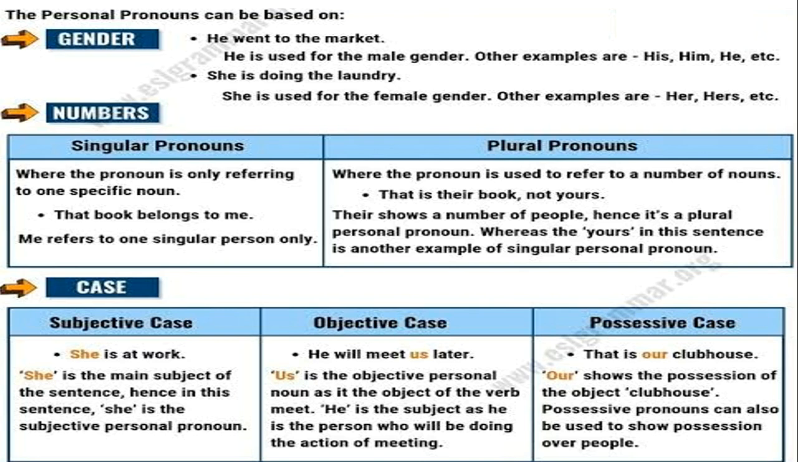Okay. Possessive case: that is our clubhouse. What is a possessive case? In this sentence, our shows the possession of the object clubhouse. So whenever a personal pronoun gives possession over any noun, it becomes a possessive case. Possessive pronouns can also be used to show possession over people as well, not only over things or places, over people as well.